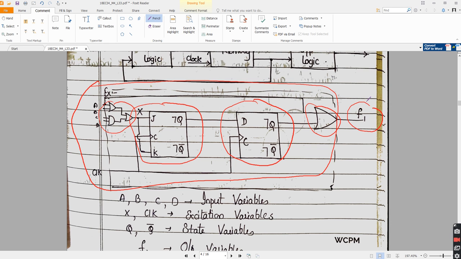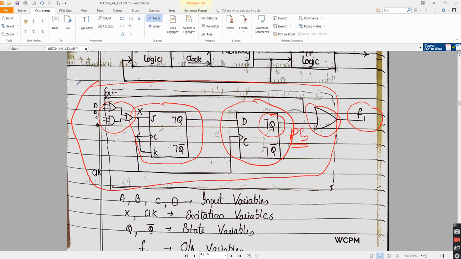F1 depends on what? This OR gate output is F1. One input of this OR gate is the flip-flop output, which is nothing but the present state. Q is the output of the flip-flop, given as one input for the OR gate.